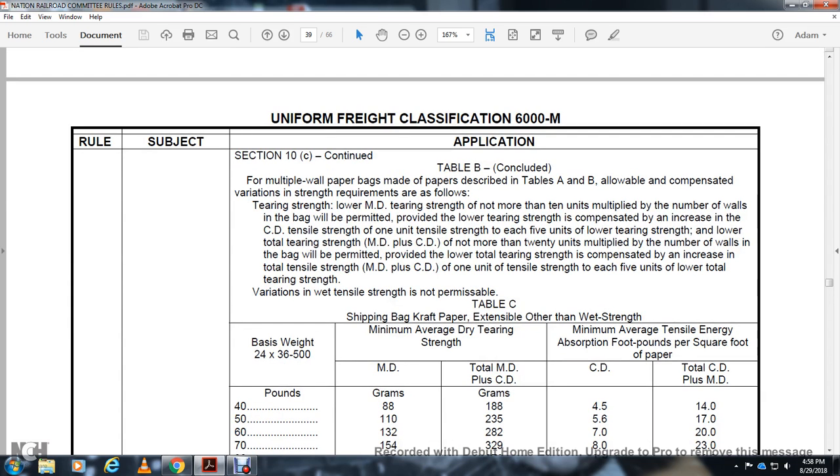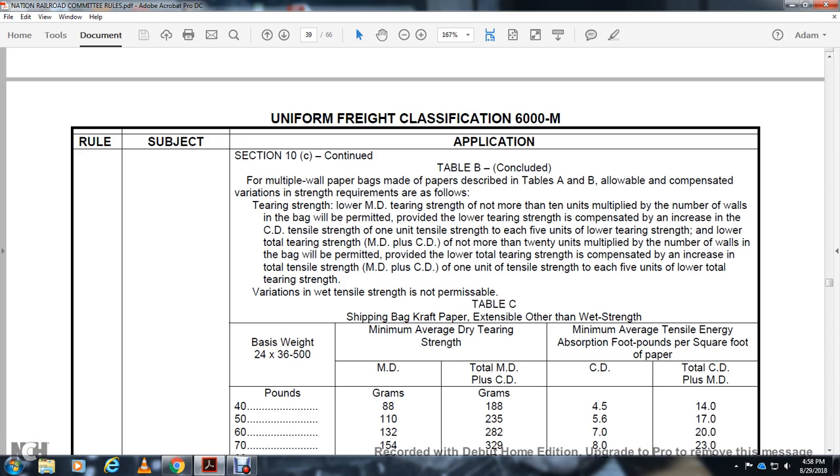Section 10, continued. For the multiple wallpaper bags made with the paper that is described in Table A and B, it is allowable to compensate for the variation in strength with the requirement that is filed with the tensile strength lower MD tensile strength not more than 10 units with the number of the walls within the bag will be permitted to provide with the lower tensile bearing strength, compensated with the CD tensile strength with the 1 unit tensile strength with each 5 units with the lower tearing strength.